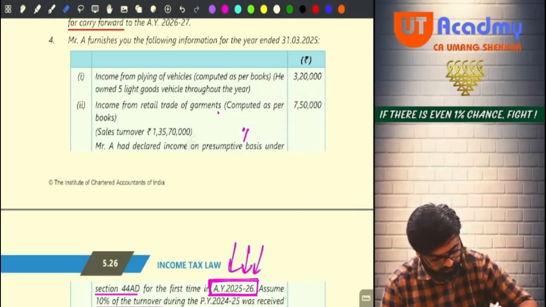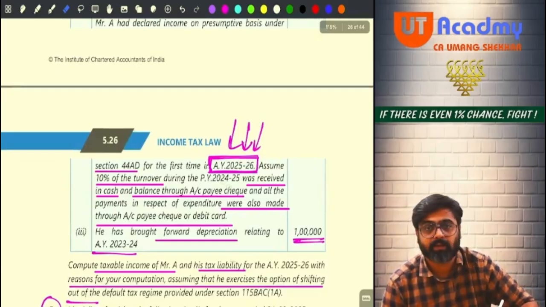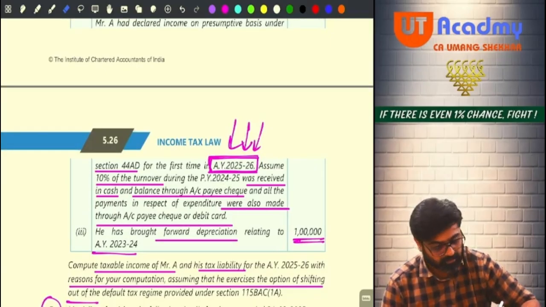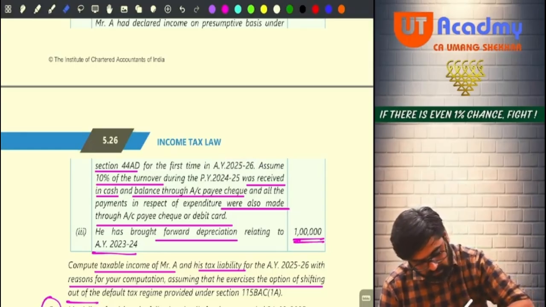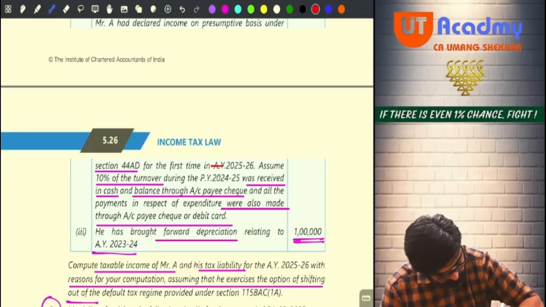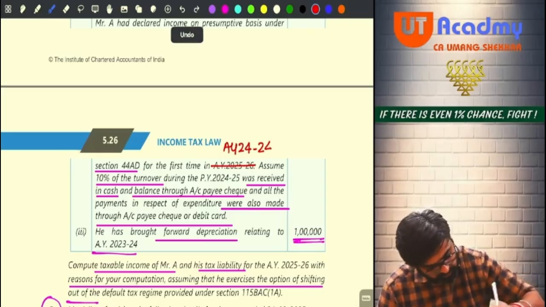See, the error is in this assessment year. In your textbook, this assessment year should not be 25-26. This assessment year should be 24-25.